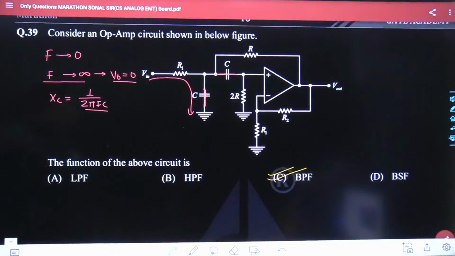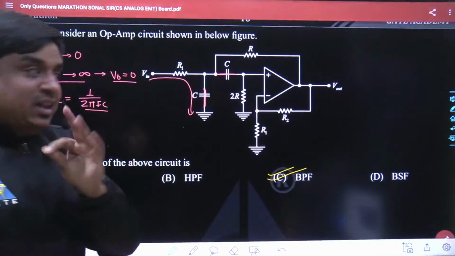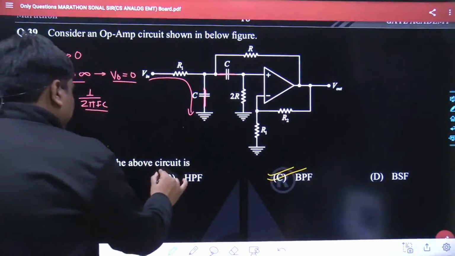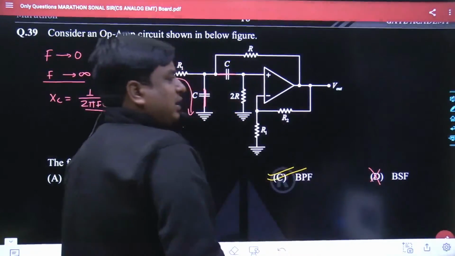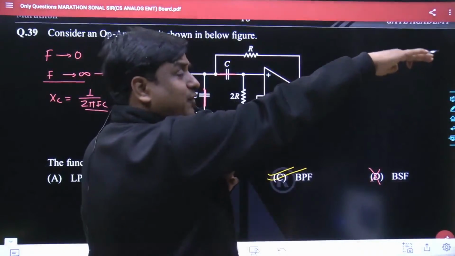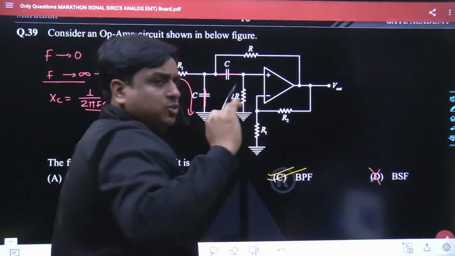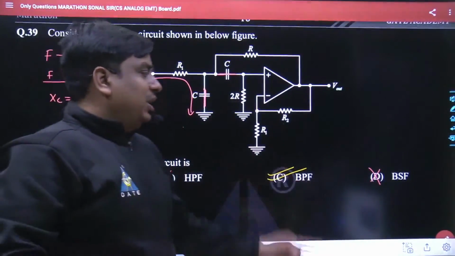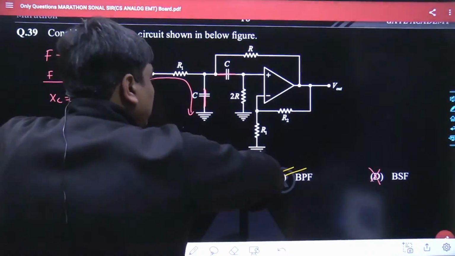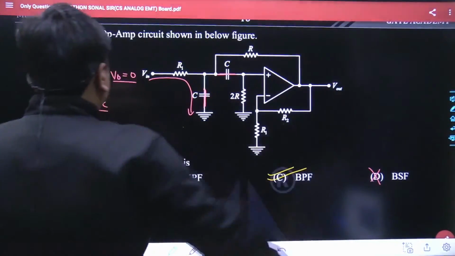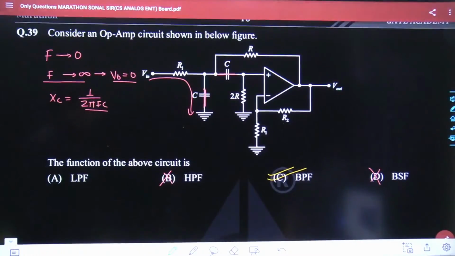And as V out is null, by default it can't be the high pass filter. High pass filter is knocked off, and similarly it can't be the band stop filter. Why? Because in a high pass filter, towards a very high frequency, the gain offered by the system is maximum, it can't be 0. And similarly in case of band stop filter, again the gain offered by the system towards a very high frequency and towards a very low frequency remains maximum. So we are left with only two options, option A and option C.